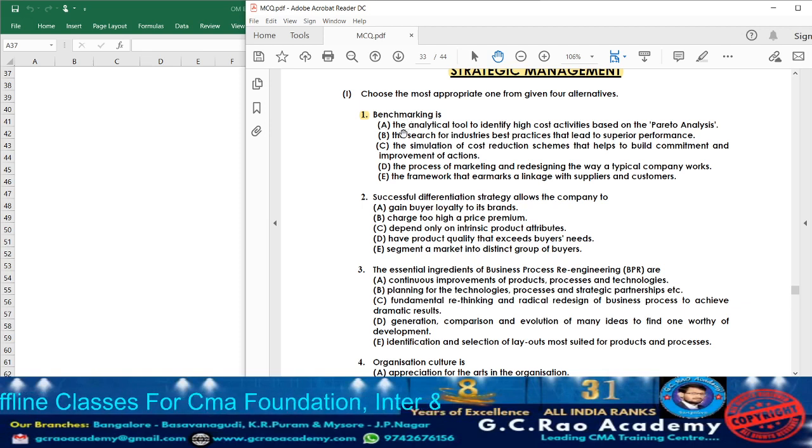So point number 8, what they are given? The analytical tool to identify high cost activities based on the Pareto analysis is benchmarking. They are telling, no, see, it is one of the tool which identifies high cost activities. Whether the benchmarking helps in identifying the high cost activities? No. So accordingly, option A cannot be the answer. Now moving on to option B.